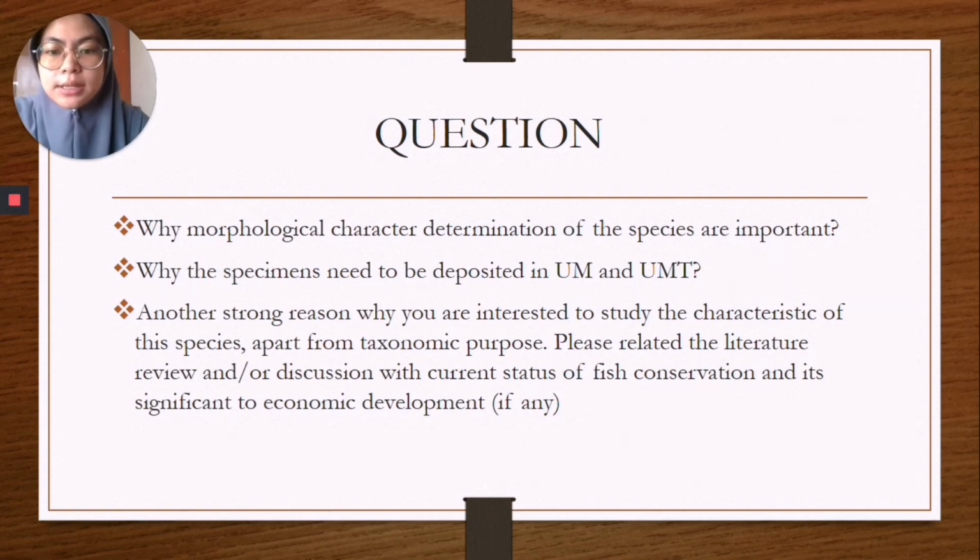For the last question, another reason why I chose to study this species apart from taxonomy is because there is limited previous study about this species and I would like to know more in detail about this species. The current status of this species is that they are very abundant in Peninsular Malaysia, and Cyclocheilichthys apogon is present in local food fisheries and in the ornamental fish trade.